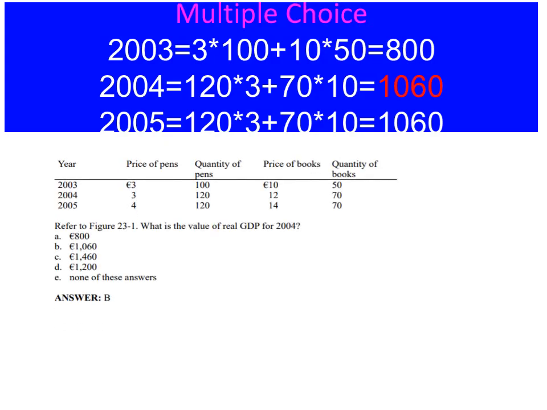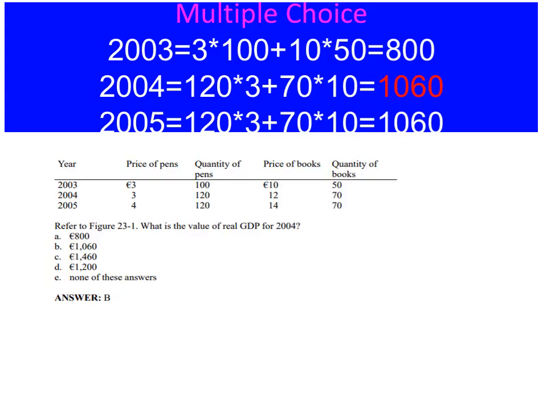Now let us come to some calculations. Refer to this figure. What is the value of real GDP for 2004? We can calculate real GDP by using the base year price, or constant price. Our constant year is 2003. Year 2003 is our constant price, so we have to use it for our calculation.